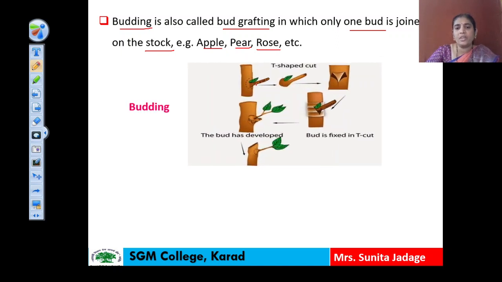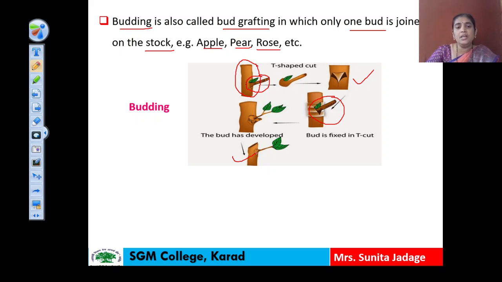This is the stalk that we have taken for the grafting, and this is the original bud which is present on the stalk that we have to cut here, and this is the cut stalk. On this cut stalk we have to graft another bud which is from another plant, and here that bud is fixed into the stick cut, and the bud development takes place on the stalk as a single plant. So in this way, in this budding technique, two different plant parts are joined together and they grow as a single plant.